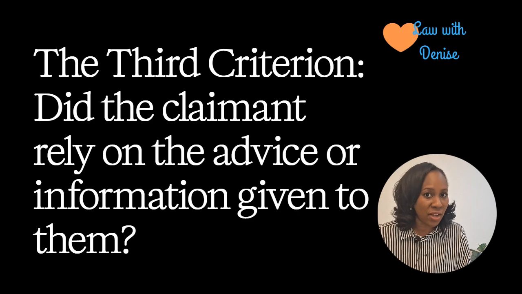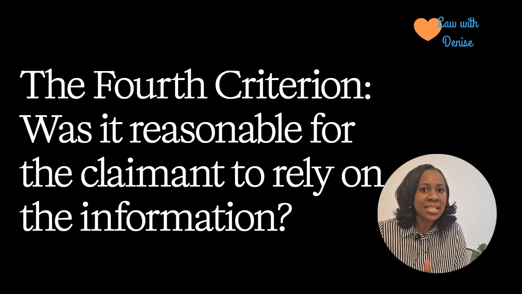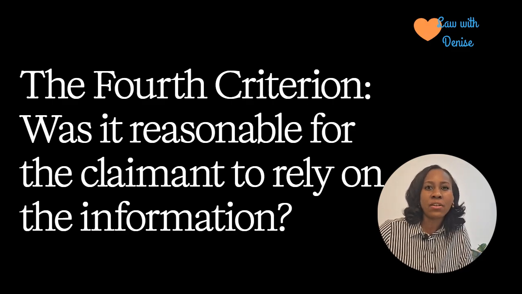Thirdly, the court needs to know that the claimant relied on that advice or information that was given to them by the defendant. And finally, the court wants to know if it was actually reasonable for the claimant to have relied on that information. That is the Hedley Byrne principle.